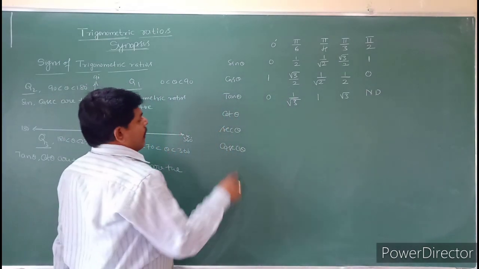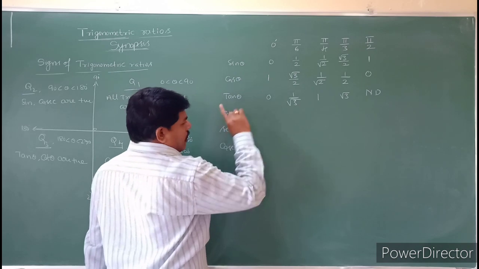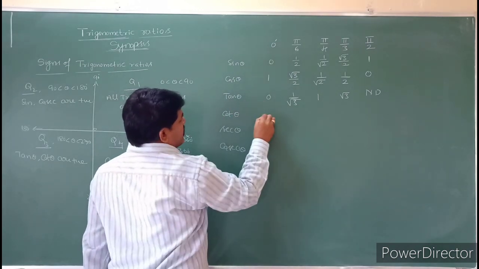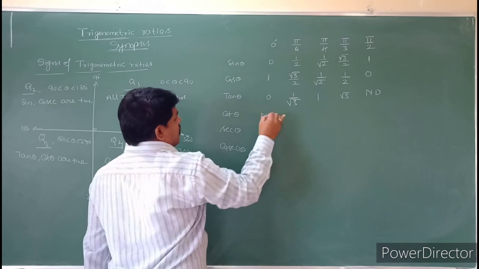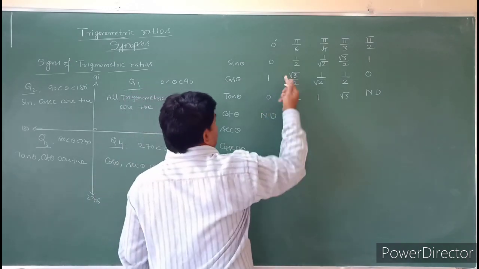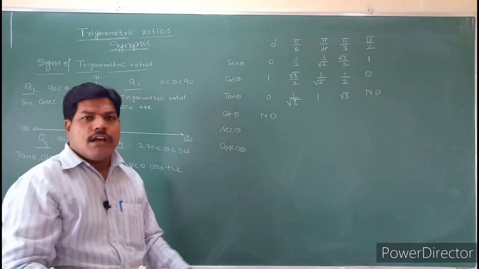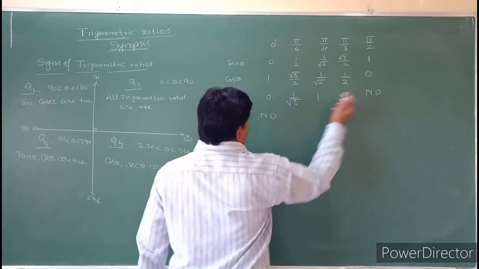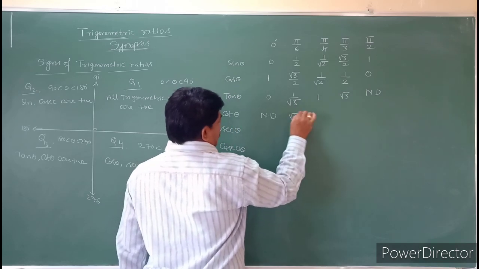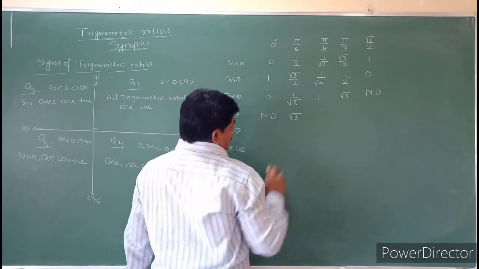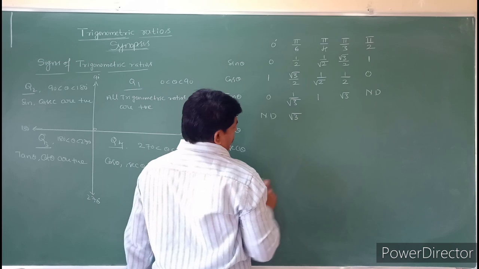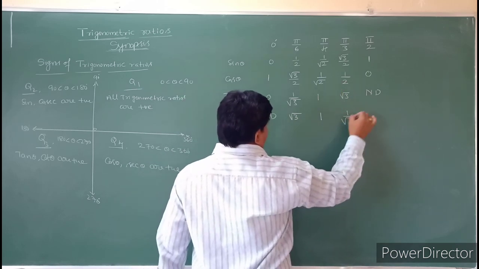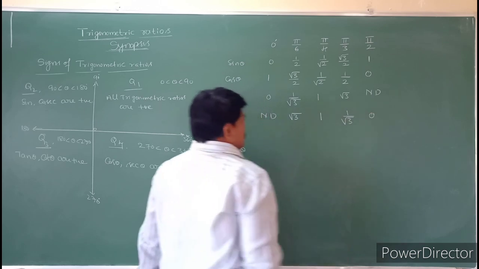So next one is cot. What is cot? Cot is nothing but cos by sine. Cos by sine is nothing but 1 by 0. 1 by 0 is infinity, so it is not defined. Or you can write cot directly as the reciprocal of tan. Not defined, then the reciprocal of 1 by root 3 becomes root 3, then 1, then the reciprocal of root 3 is 1 by root 3, and finally 0.